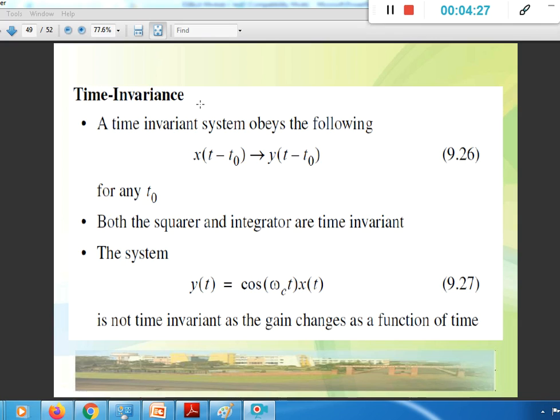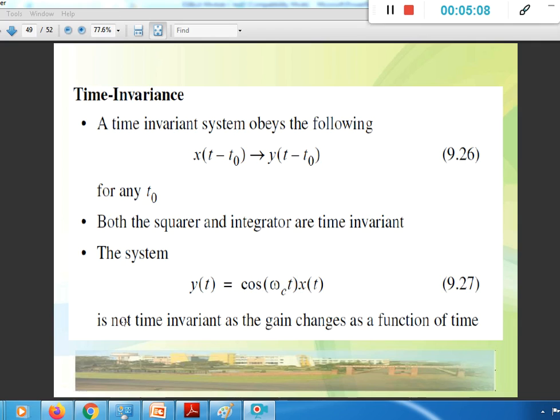Let's consider y of t equal to cos of omega c t into x of t. And to this system, when in cos of omega c into t, t is replaced with t minus t naught, then it takes up the form cos of a minus b, and it is not equal to cos of omega c t.